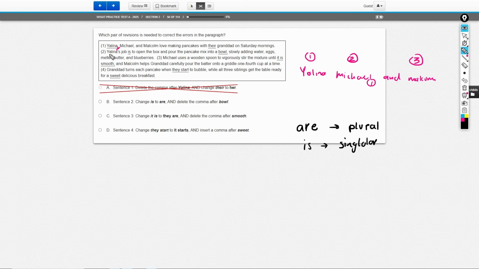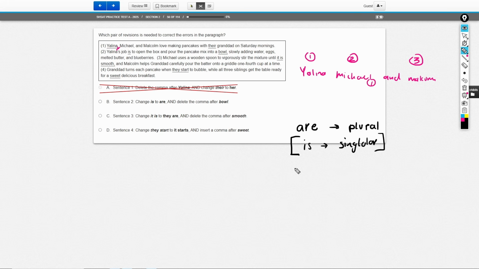So when we're looking at this sentence, we're talking about Yelina's job. Job is singular. There's just one job. So when we're describing her job, we're going to use a singular word, is. We're not going to use something like are, which is plural. Now, if this sentence says Yelina's jobs, then we would use are. And if I say it out loud, Yelina's jobs are to do what? That sounds so much better than saying Yelina's job are, right? Yelina's job are to do many things. Yelina's job is to do many things.